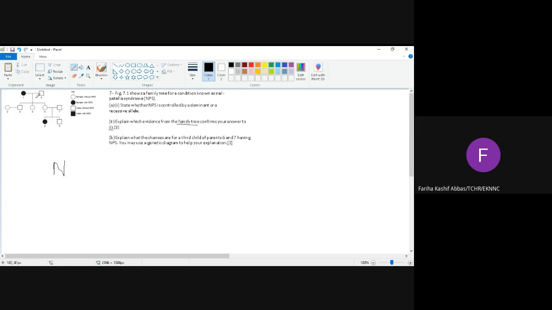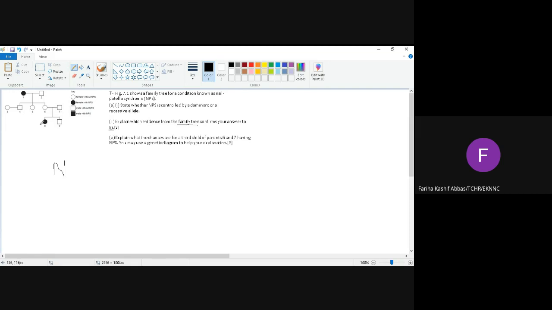इस रीजन पे, इन दिस ट्री, in this region. Now what happened in this region? Child 8 is showing NPS, but none of its parent is showing NPS. Either 6 and 7, they are not showing it. But there must be recessive allele in both the parents. That's why this child is showing NPS. अगर यहाँ पर recessive allele नहीं होता तो कभी भी 8 आपके पास NPS शो नहीं कर सकता था। ठीक है? That means the recessive allele was present in both 6 and 7, but they failed to express it. That's why NPS is a recessive allele.